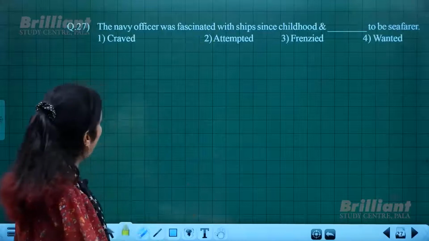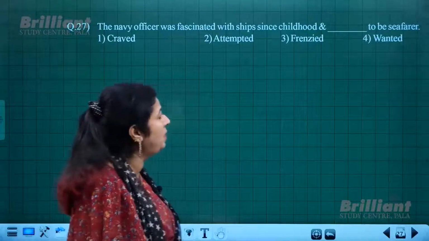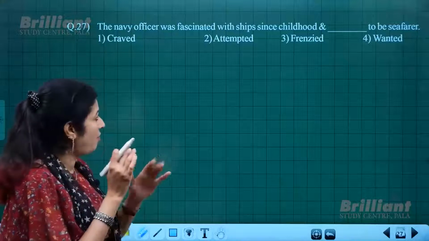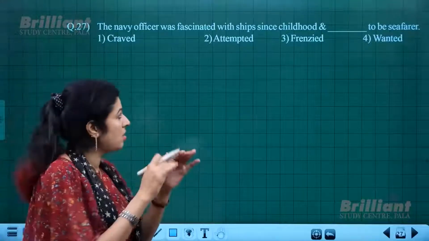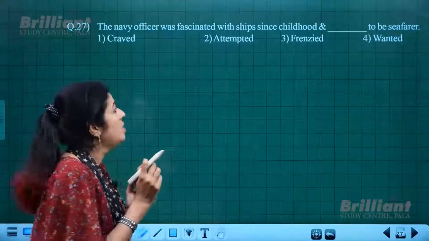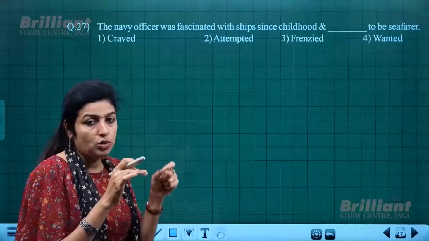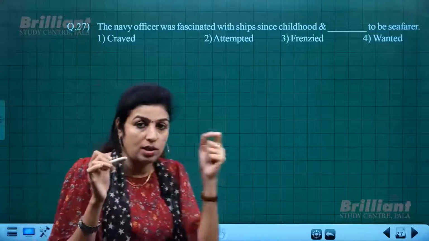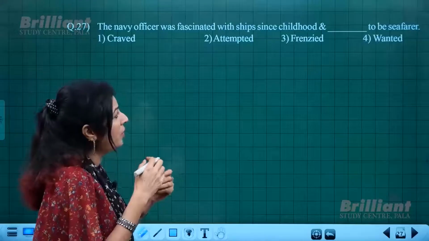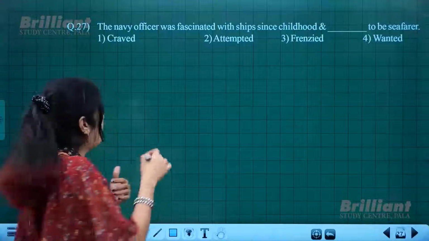The Navy officer was fascinated with ships since childhood and dashed to be a seafarer. Ever since his childhood, he was fascinated with ships, and that is how he became a Navy officer. So a very strong desire should be conveyed. Only one word here has that meaning, not just a desire but a deep desire.